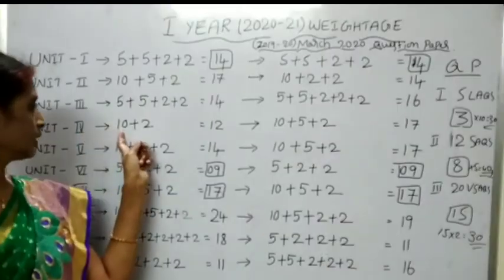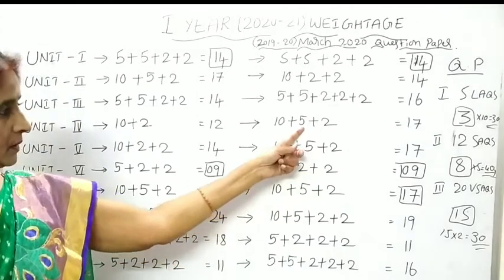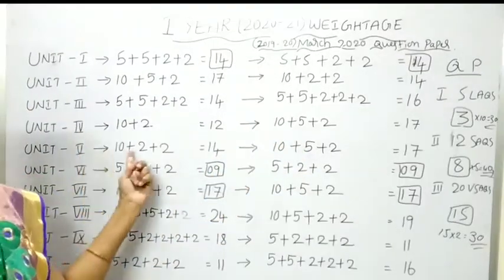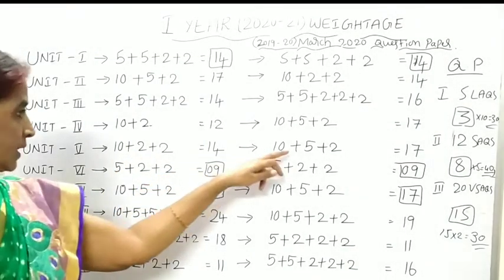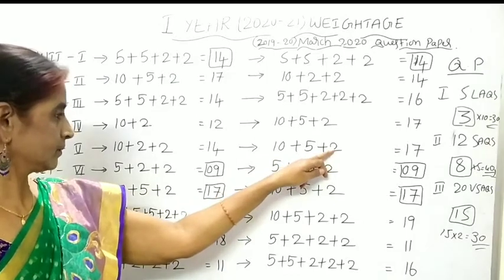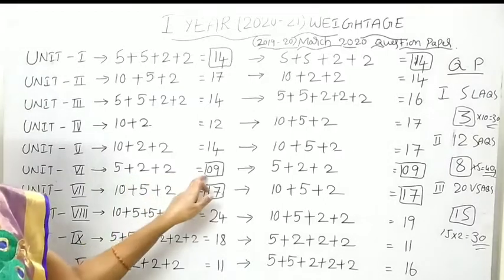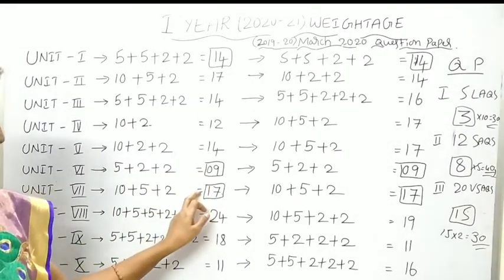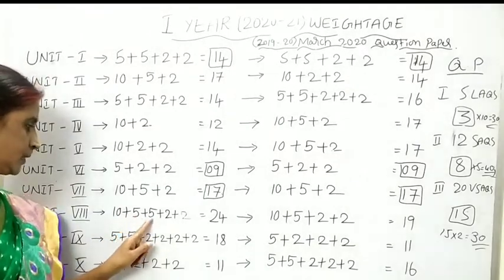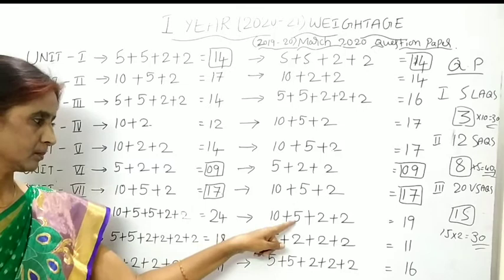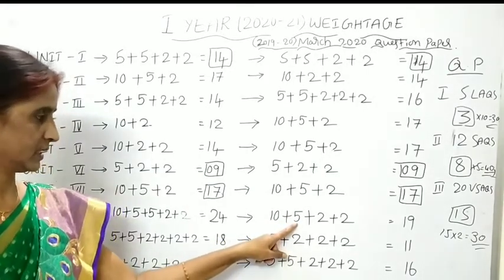And coming to the fourth unit, a 5 marks question will be added. And coming to the fifth unit, a 5 marks question will be added and a 2 marks question will be deleted. Sixth unit, same. Seventh unit also will be the same, there is no change. And eighth unit, instead of 2 5 marks questions, in March 2020 they asked only the 5 marks question. That is the change.